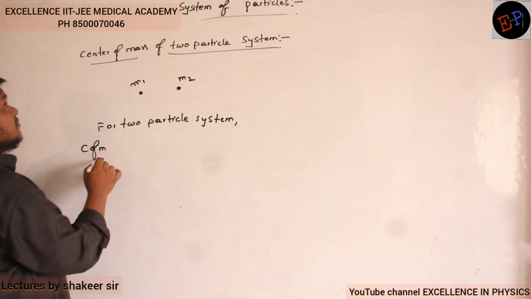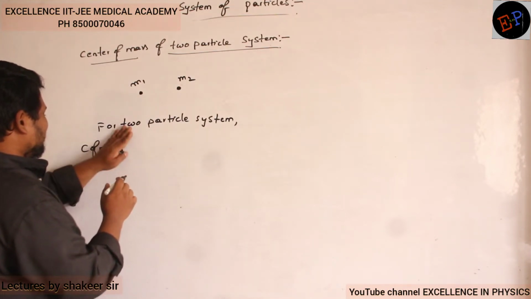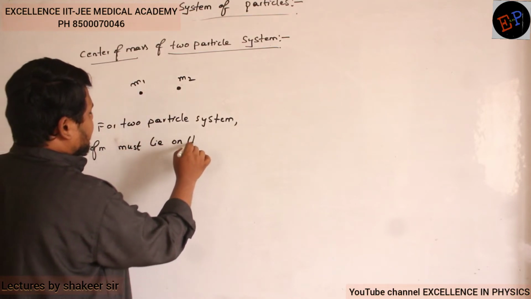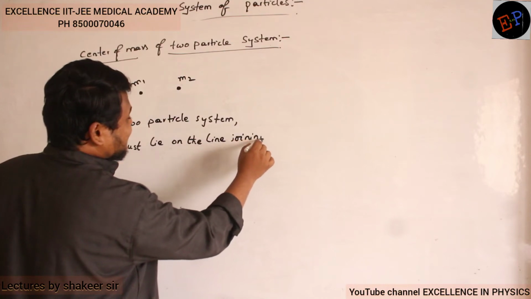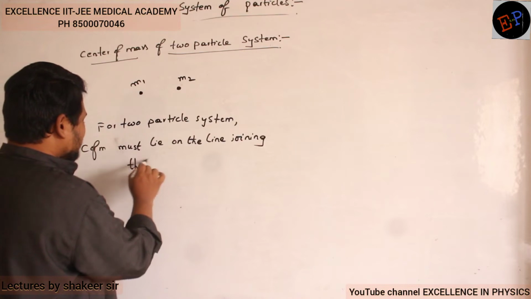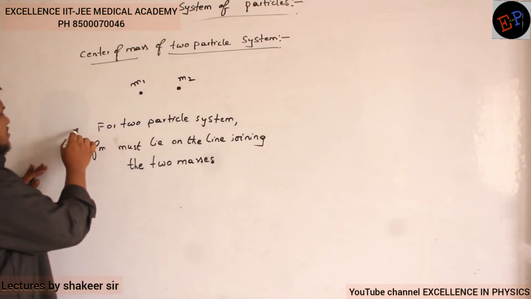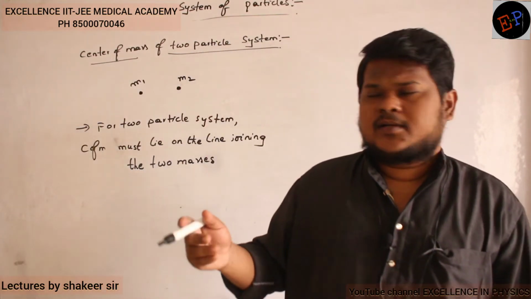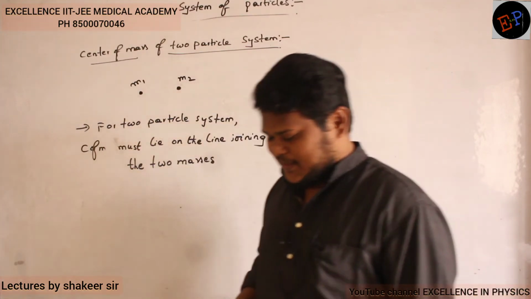Center of mass must lie on the line joining the two masses. So this is the first point. Where is the center of mass of a two particle system? Definitely on the line which is joining these two masses. It must be there. Clear?